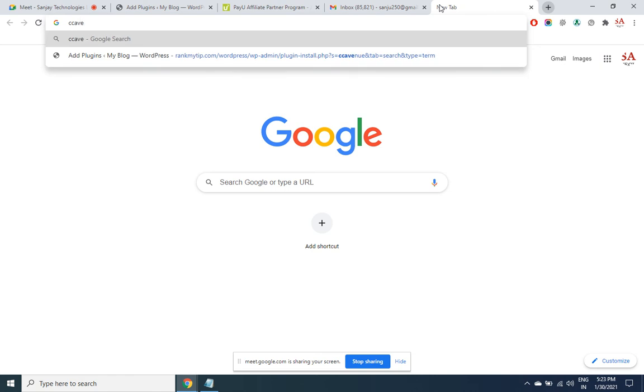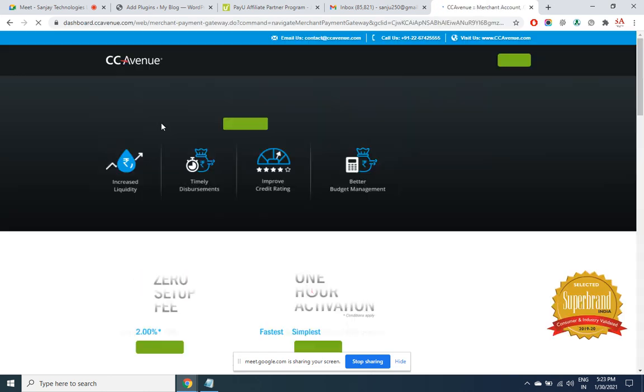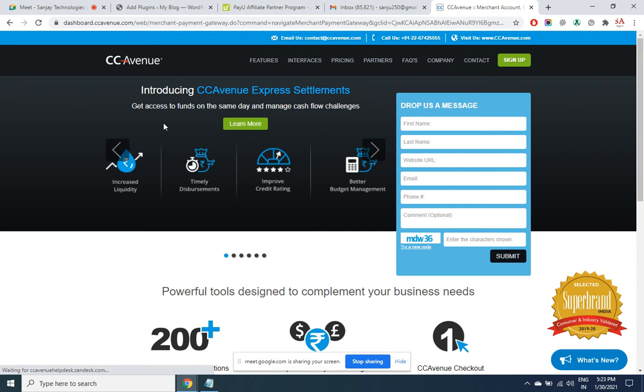CC Avenue is a little expensive. I would not recommend this. Now it is zero setup fee. Before, it was charging 25,000 plus the transaction charges, which are very high.